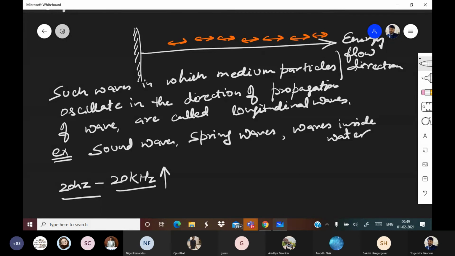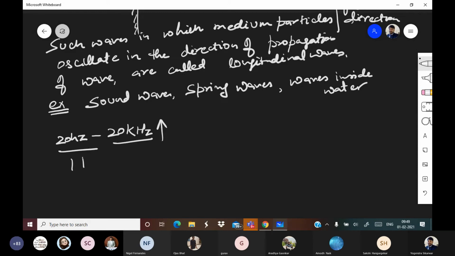Just to inform you, frequency of male voice is approximately 140 hertz, and frequency of female voice is 280 hertz. This difference is by nature. Nature means nature which is creating. Understood? Yes. Okay, so now you understood the difference between ultrasonic and infrasonic.